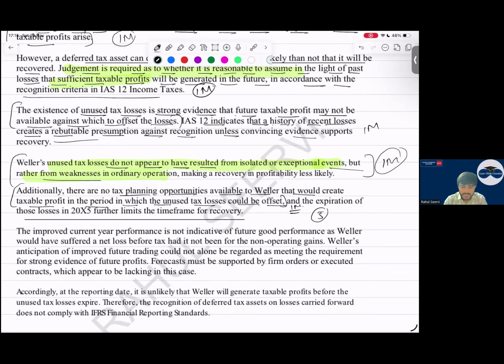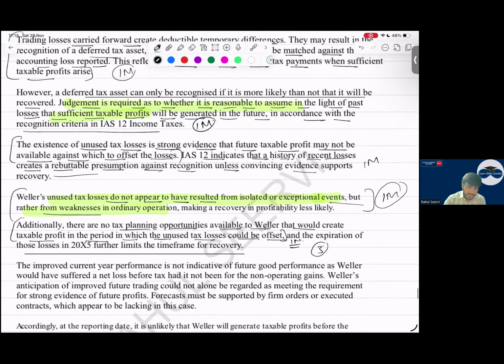Read it. Have a reading once. Chalo, chalo, chalo. Have a reading.